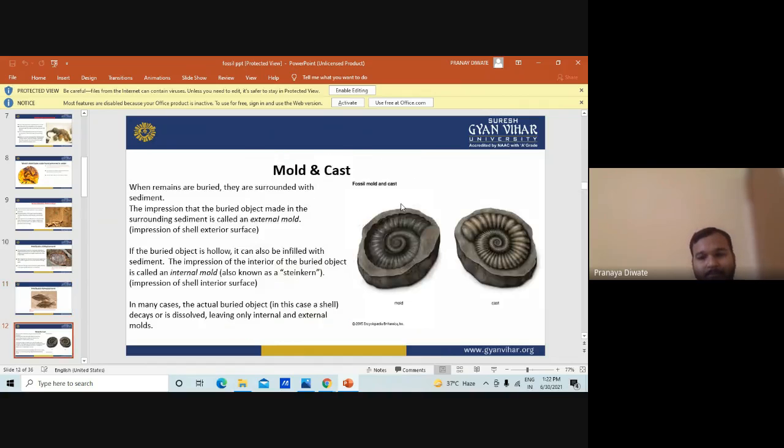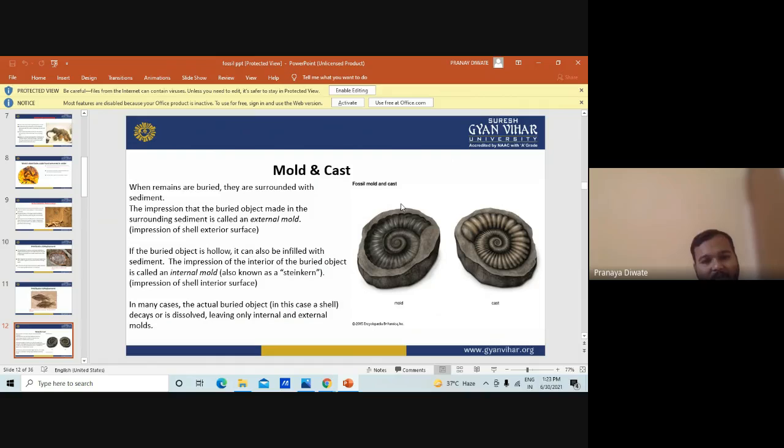Then you have mold and cast. So what is the concept of mold and what is the concept of cast? When remains are buried, they are surrounded with sediment. The impression that the buried object made in the surrounding sediment is called the external mold.